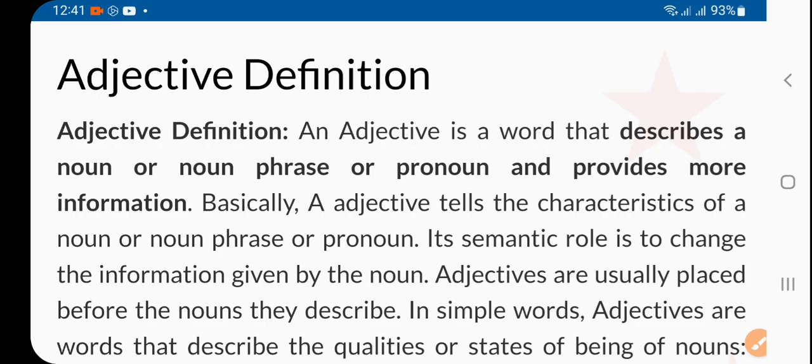Okay. Then important thing is that how it is different from adverb. So adverb, as the name suggests, is something about verb, and verb means action, that speaks something about action or verb, it's called adverb. And adjective is when focus is on the person, place, animal, thing or feeling.